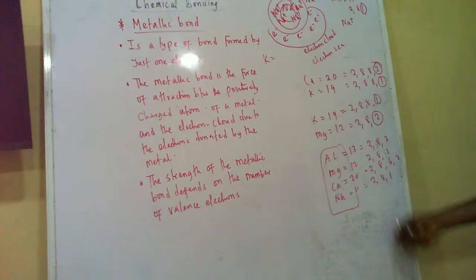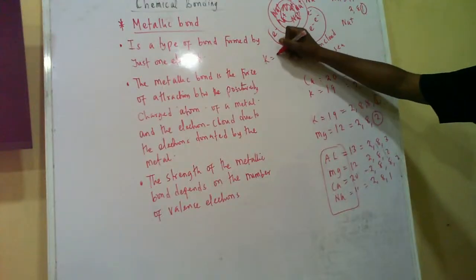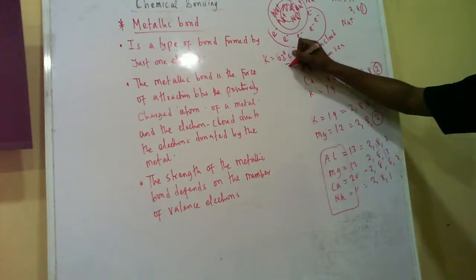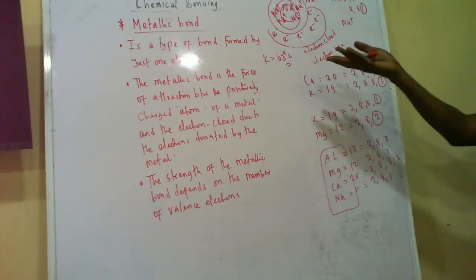You can cut sodium with a knife, but you cannot break aluminium with your hand. It's not possible. You know aluminium now, so it's strong. Magnesium likewise. So they have weak metallic bonds. That's why the melting point of potassium is 63 degrees Celsius. Melting point. Imagine how low it is.